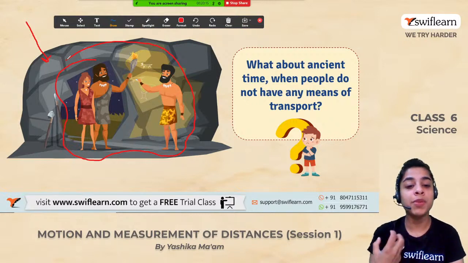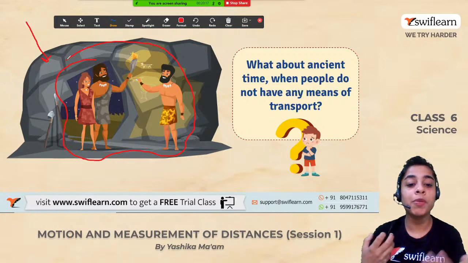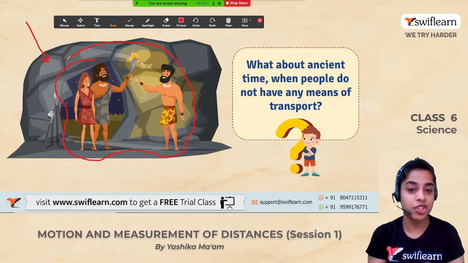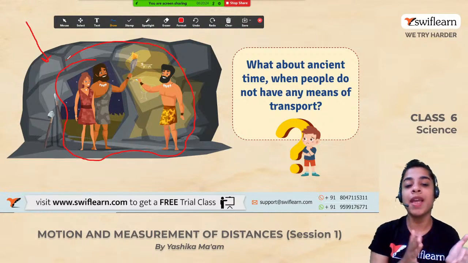Now we have proper means of clothing. Now we have proper means of grooming ourselves. But they did not have all these things with them in the ancient times. Right? तो ये पहले होता था.